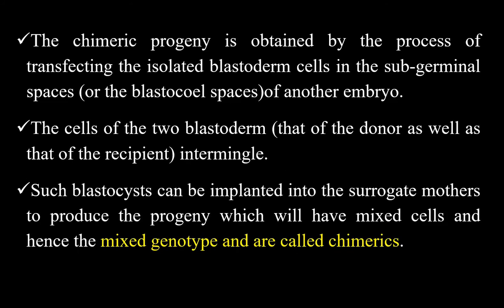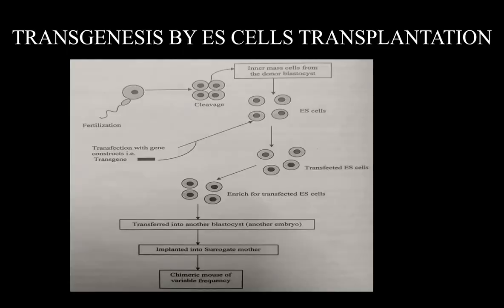The chimeric progeny is obtained by the process of transfecting the isolated blastoderm cells in subgerminal spaces or in the blastocyst spaces of another embryo. The cells of the two blastoderms, that is of the donor as well as that of the recipient, intermingle. Such blastocysts can be implanted into surrogate mothers to produce progeny which will have mixed cells and hence mixed genotype and are called chimeric. Here surrogate mother means a mother which is artificially prepared for the pregnancy.